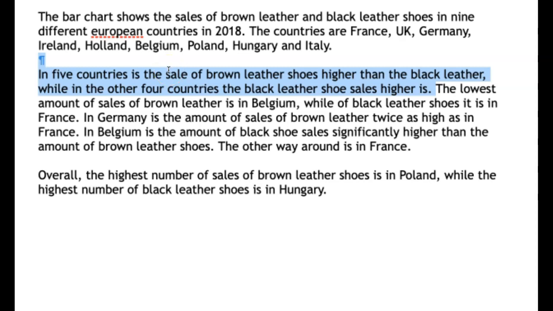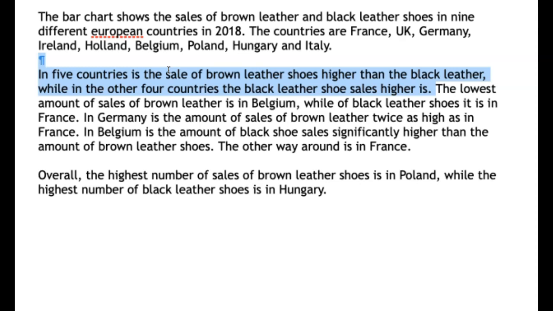The lowest amount of sales of brown leather shoes is in Belgium, while the black leather shoes, it is in France. Okay, while sales of black leather shoes are the lowest in France. Okay, so well done, good. In Germany, the sales of brown leather shoes are twice as high as in France. Good comparison. In Belgium, the amount of black shoe sales is significantly higher than the amount of brown leather shoes.